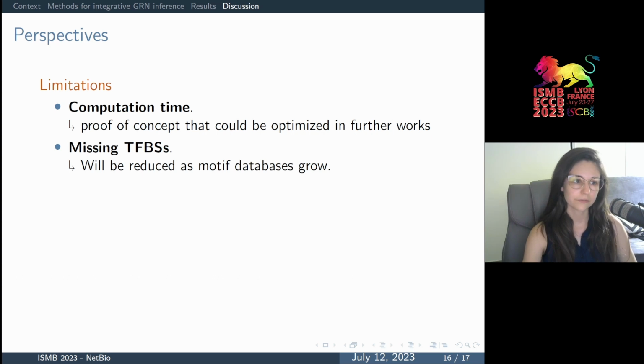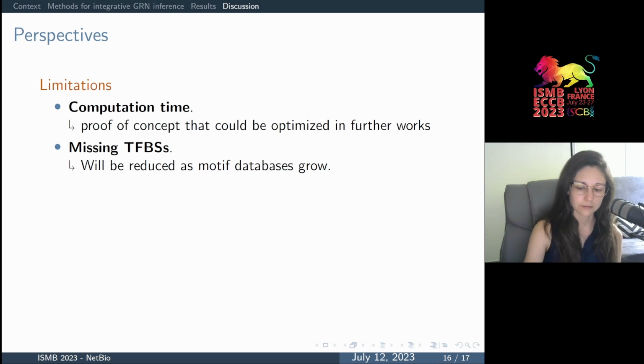This work could, of course, be improved in several ways. For instance, computation time could be optimized, and the fact that a fraction of binding sites are still unknown from current databases is also a limitation. Hopefully, these databases will grow in the future as they are maintained by the community.